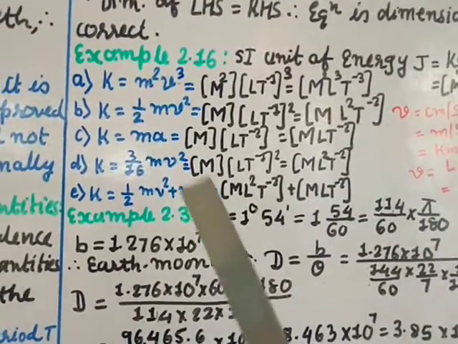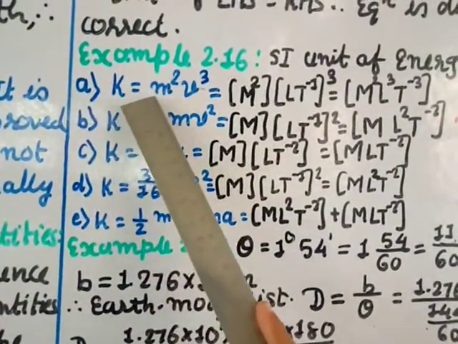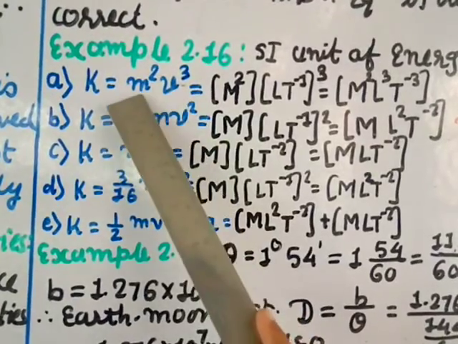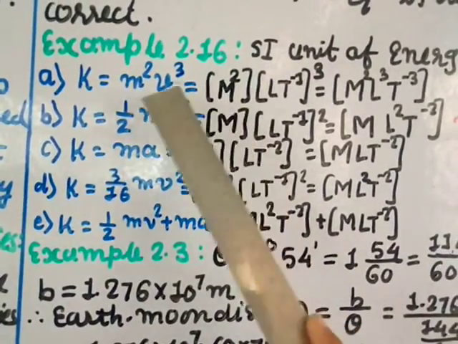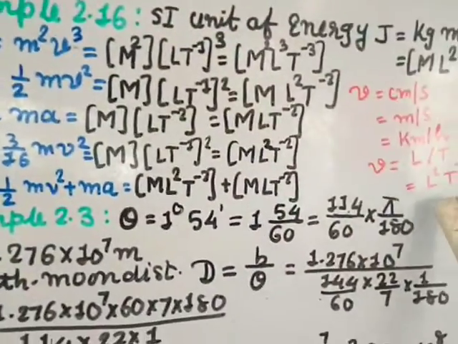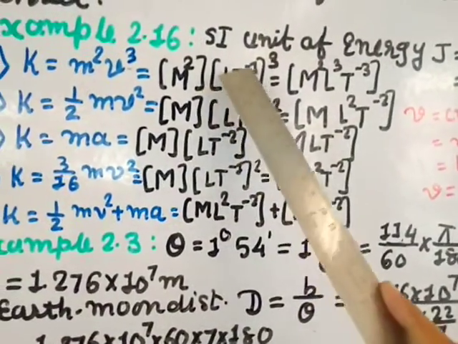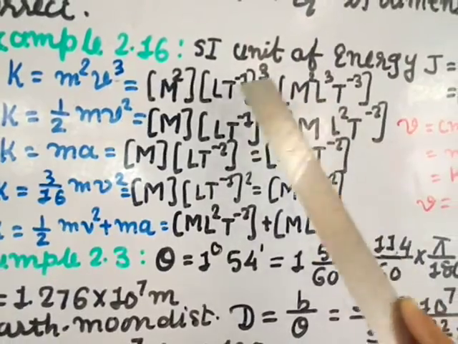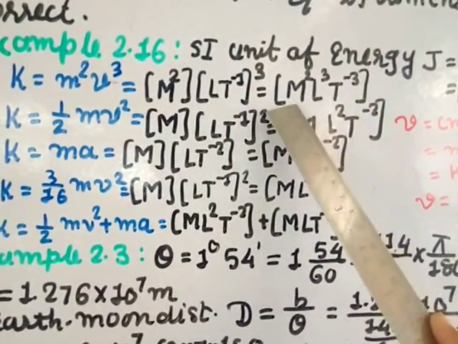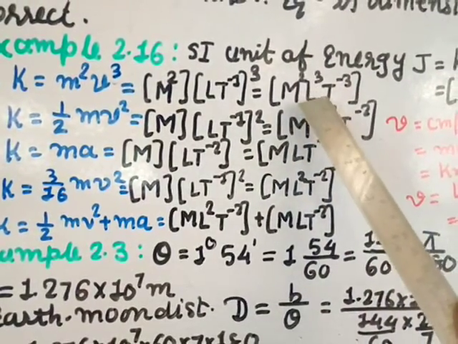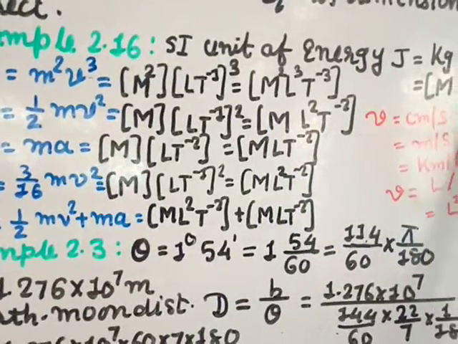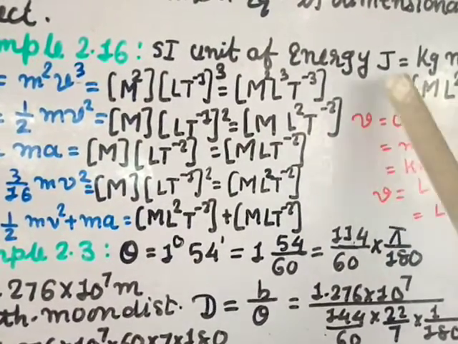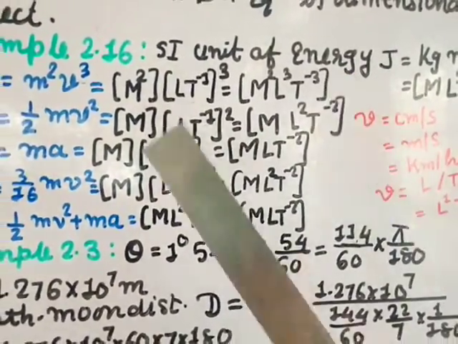So k, that is kinetic energy, equal to m square v power 3. So m is a mass, so it is m square. V is a velocity, so I directly write L t minus 1 power 3. So m power 2, L power 3 and t power minus 3. Now this one, m square L power 3 t power minus 3, is not the same as the joule, the energy. So this is not correct.